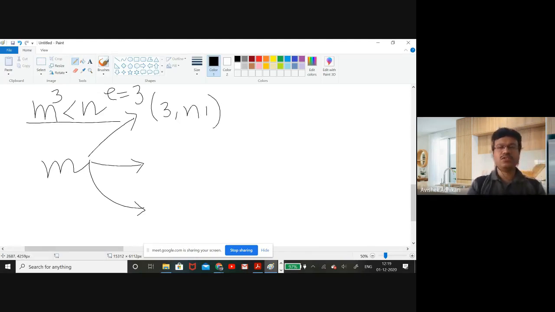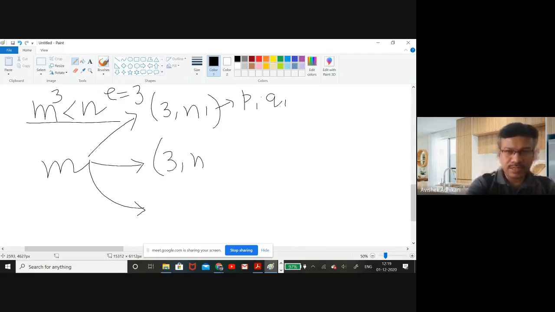So for the first employee, they are sending the message m by using the exponent e, the public value 3, and n1. So n1 is nothing but the product of two primes p1 and q1. But to the second employee, they are sending with a different n2, which is the product of p2 and q2.